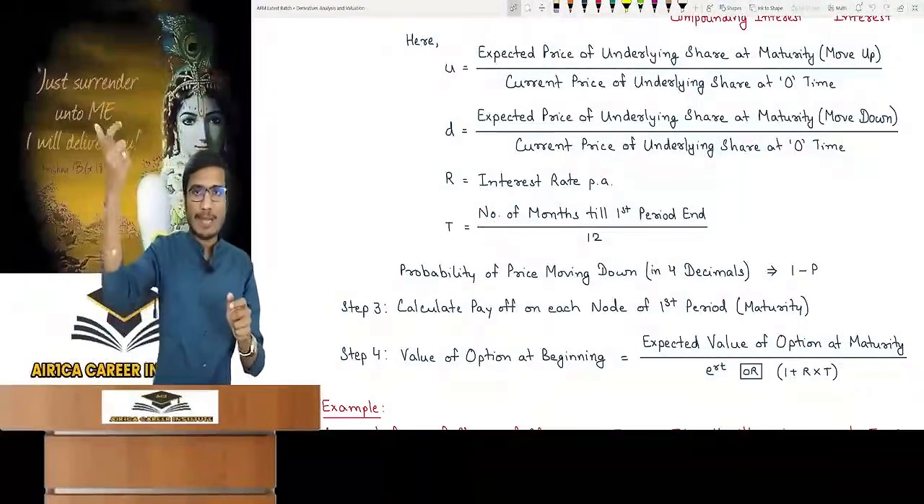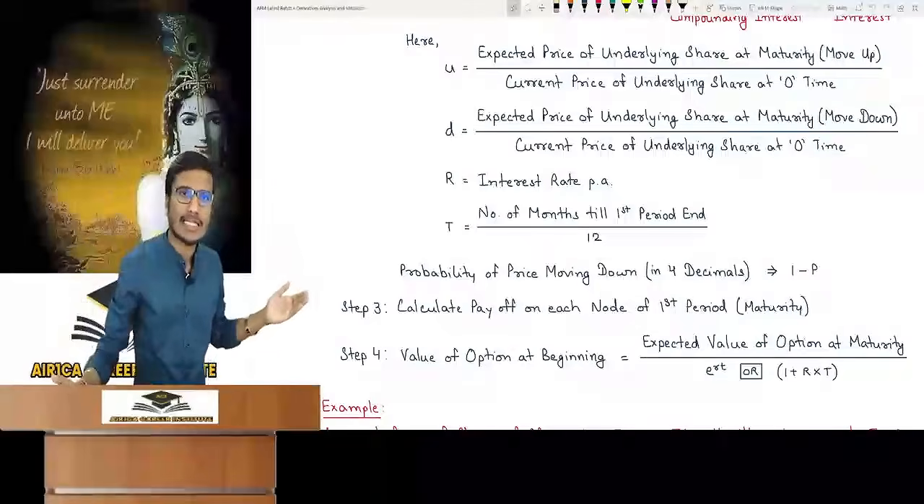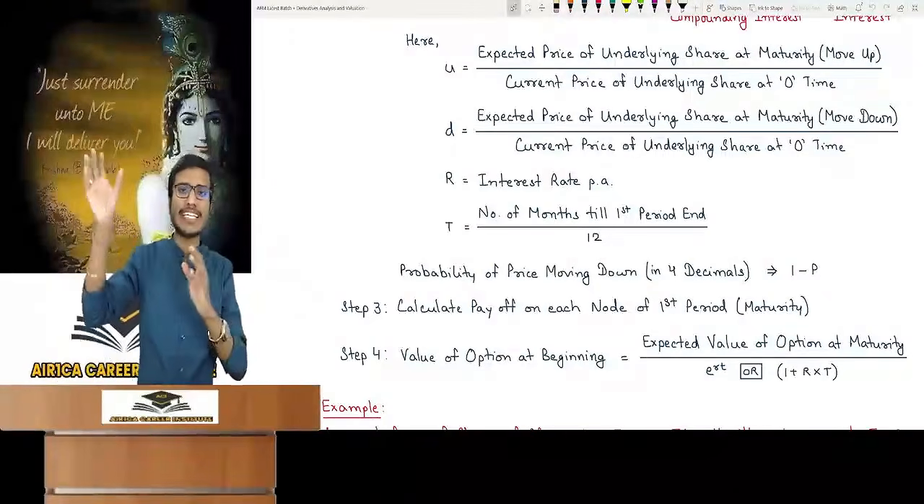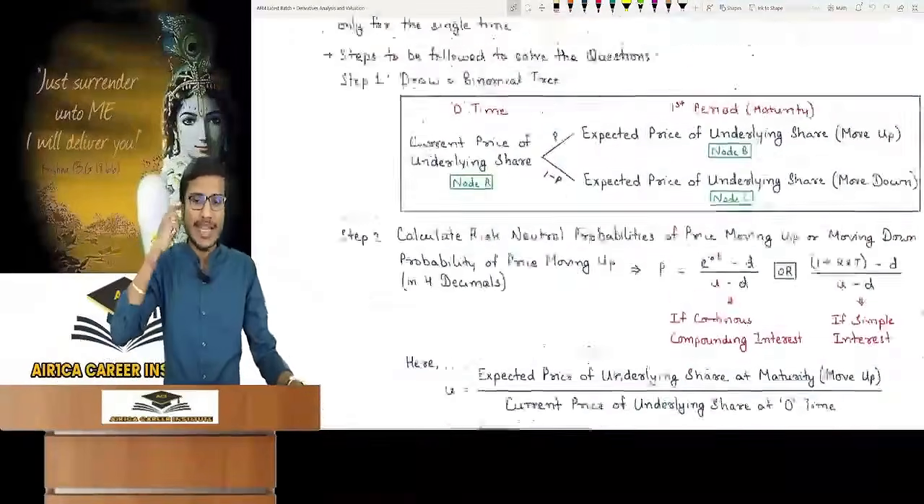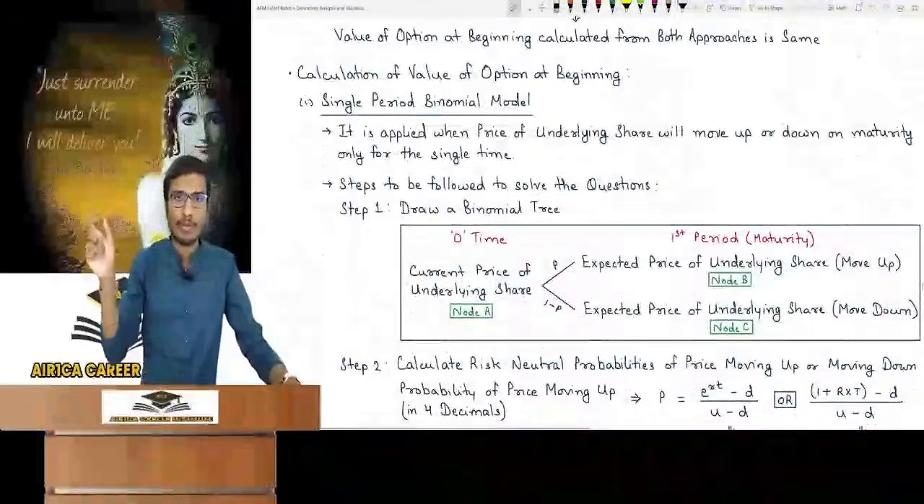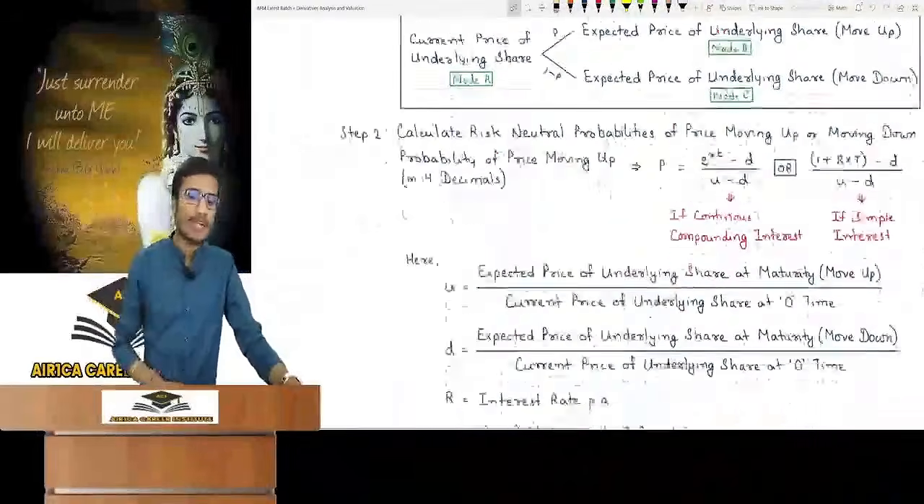You can find payoffs. If strike price is given, we will find it out in step 3. Payoff on each node of first period. On maturity, on every node, there will be 2 nodes. Find payoff on both the nodes. You will get the payoffs.